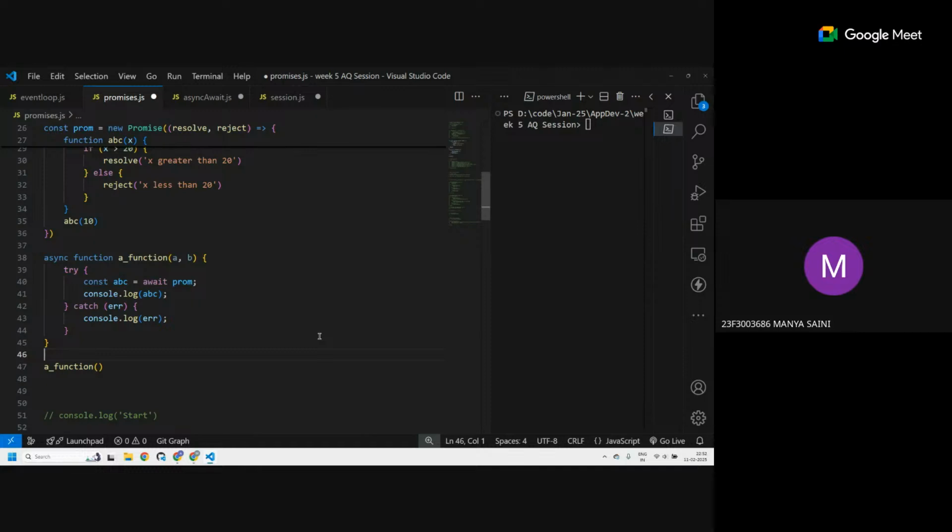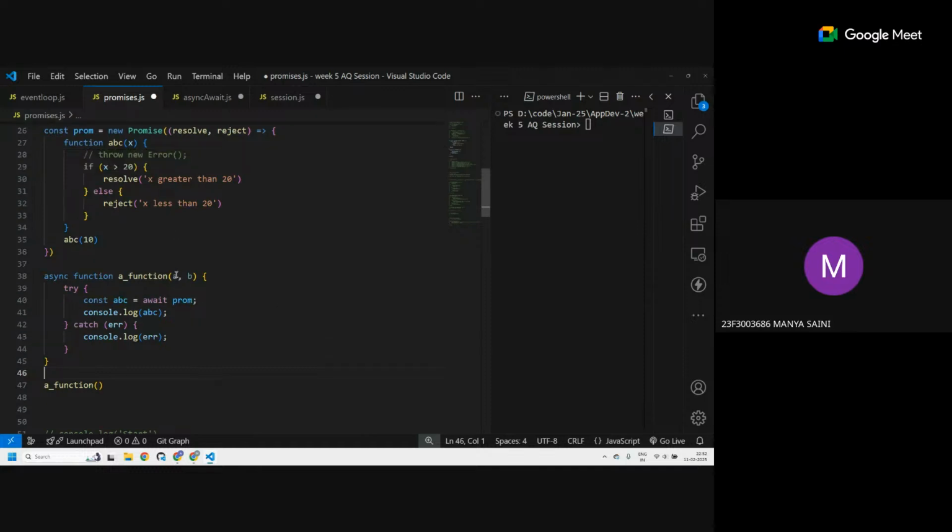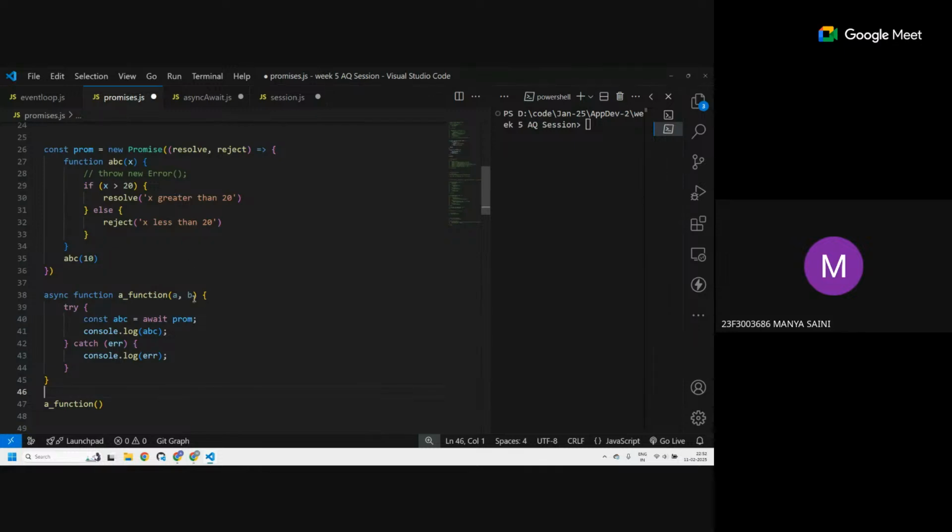My question was that if you have some function within the brackets of resolve, where you've written x greater than 20, a function like we had done before that takes in arguments and then returns a value, then how do we pass the arguments that we want to pass within that resolve function in const abc? Because it's a constant, right? Okay, I lost you in that one. You want a function over here. Okay, let's come to that. First, let's see what this function is doing, and then we'll come to that.